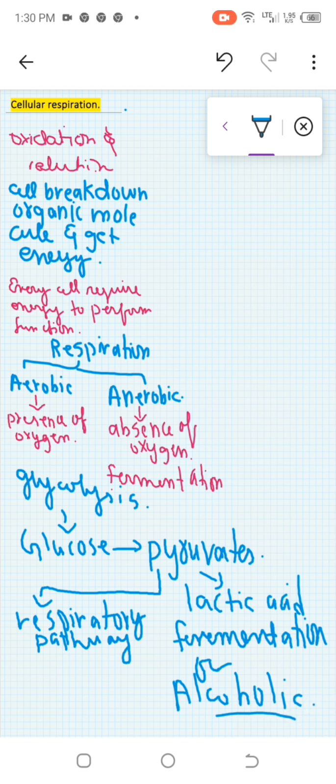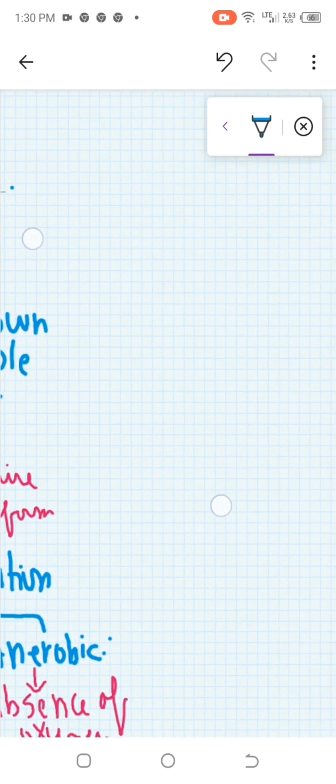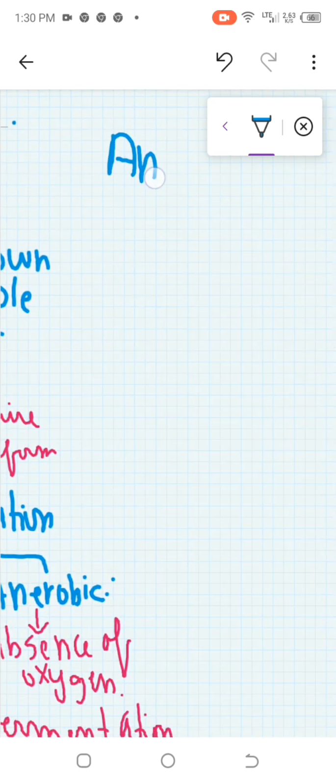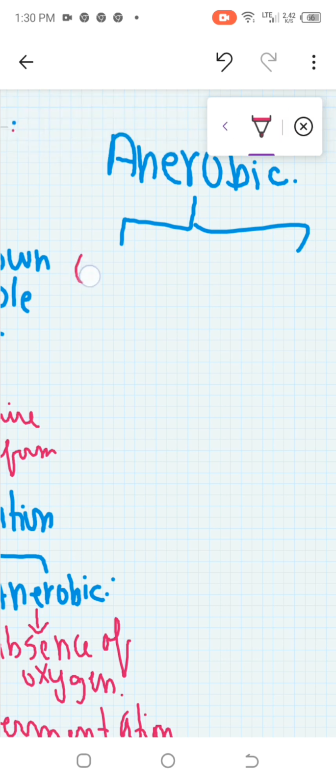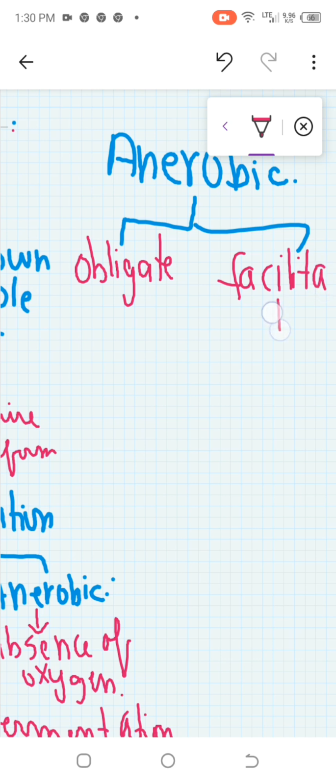Now this anaerobic respiration is further divided into two types: obligate and facultative.